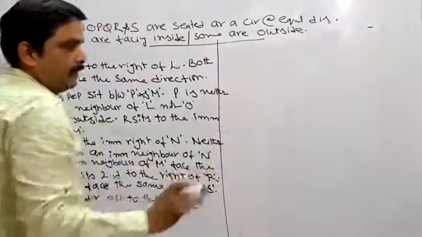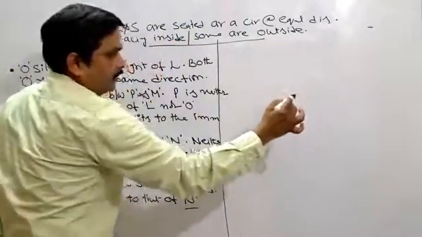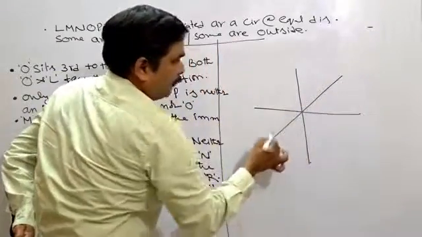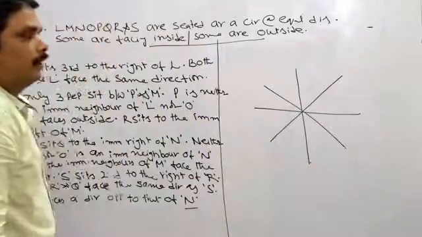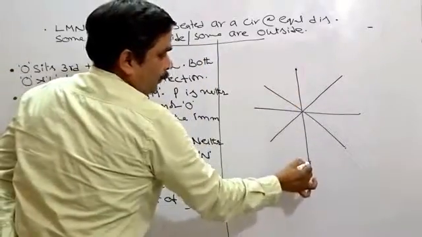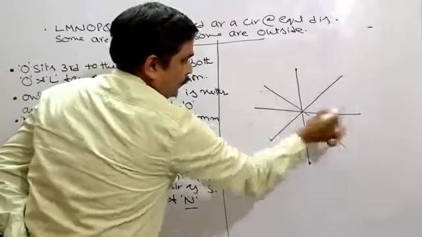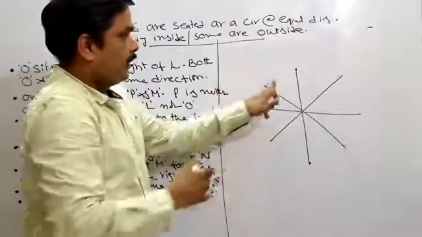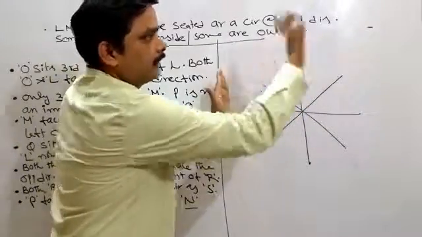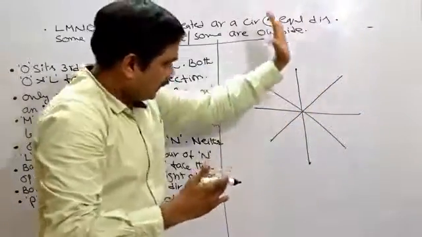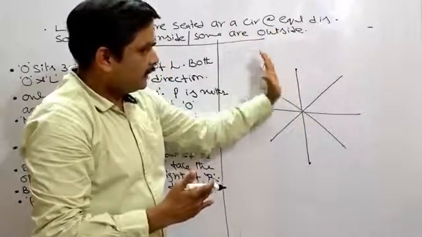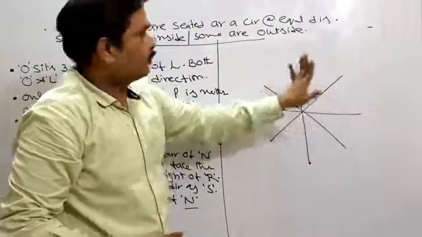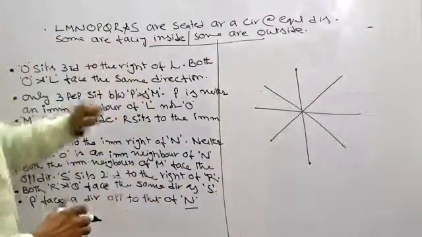They have given 8 persons. Let us start the question in this way. Now 8 persons are seated around a circular table, taken this way. Very clearly these two are opposite, these two are opposite, these two, and these two. Right and left is very important for you. If this person is facing outside, this is the right side, this is the left side. If the same person is facing inside, this will be the right side and that will be the left side of the person. So now take up this question. Total 8 persons are there.